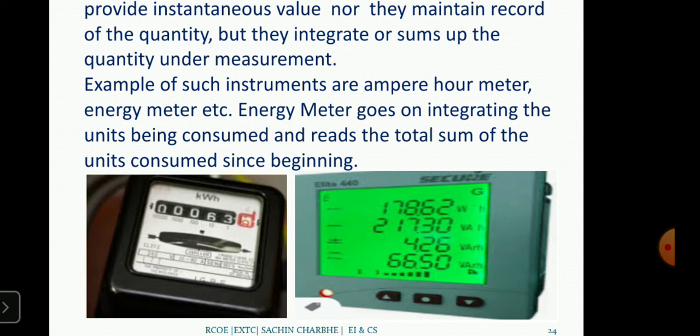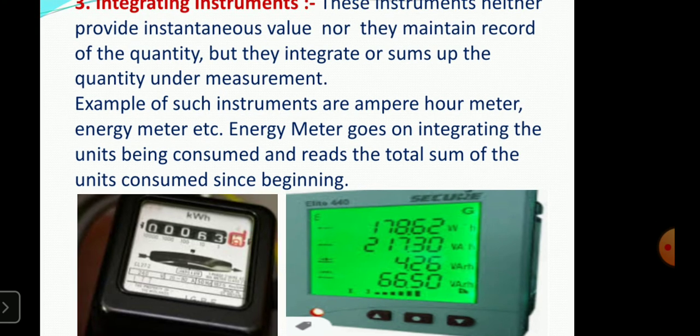There is an arrangement: one modem, one antenna and one SIM card. After calibrating, the modem is directly connected to the input of the meter, takes the reading of the meter, and sends it directly to the MSEB office. So this advancement has now been done.